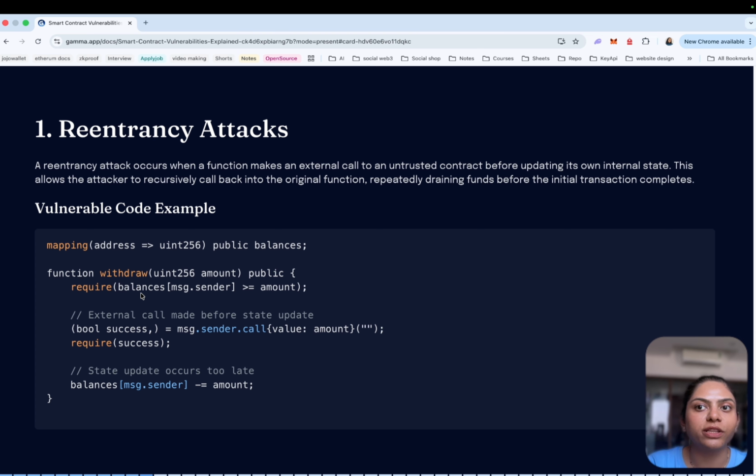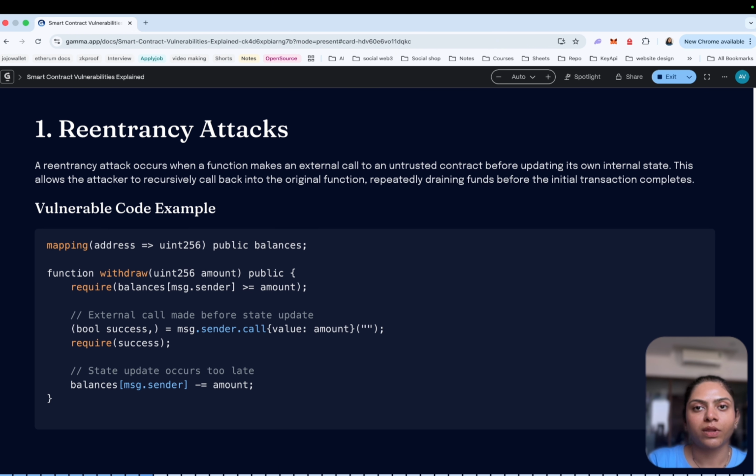So instead of withdrawing their balance once, the attacker can withdraw the money inside many times in the same transaction. One transaction happens, and the attacker can withdraw many times from here. This is what we call a re-entrancy attack. Re-entrancy, re-enter, like entering again and again.